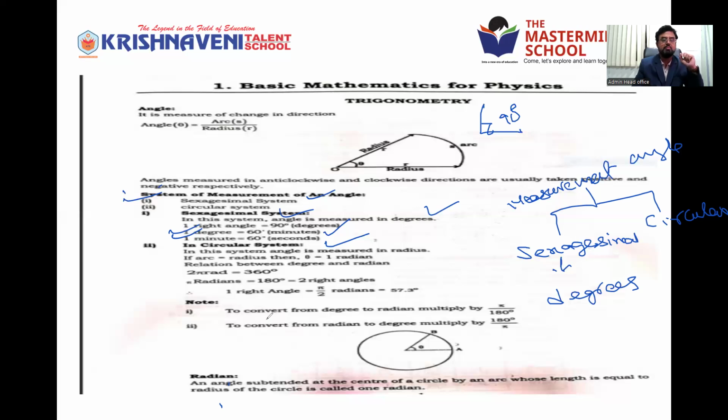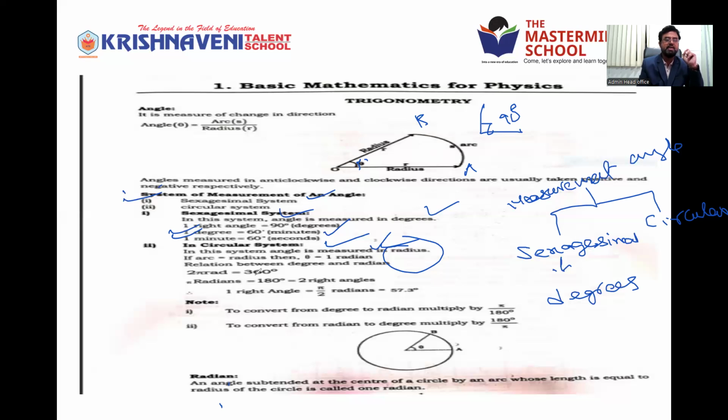But in the circular system, angle is measured in radians, when the body follows a circular path. Just now you have seen the radius, diameter and all. In sexagesimal, angle is measured in degrees. In the circular system, angle is measured in radians. So, if one arc is equal to the radius, then theta is equal to 1 radian. Suppose a body moves from OA to OB. So this is the arc and this is theta. This theta is taken as 1 radian.